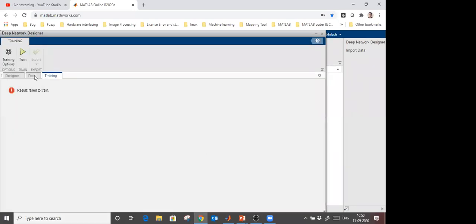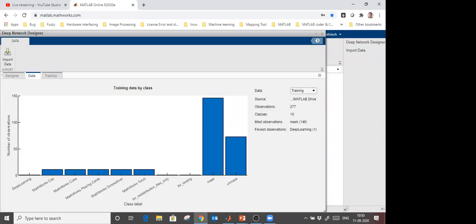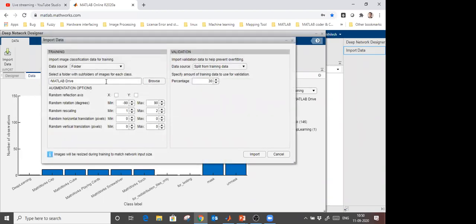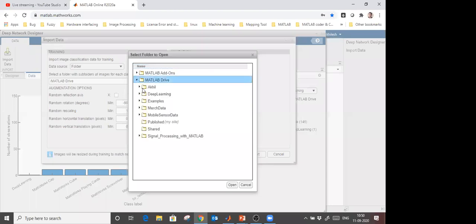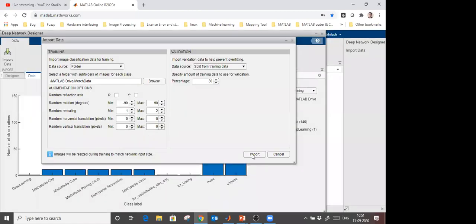Okay, I think the data set which I used there was something else. Let me import that data again. No, not the MATLAB drive. That's why it was a mistake. I have to use this MerchData one, right? This one I have to use. That's why we are getting the error. Let me import this again.